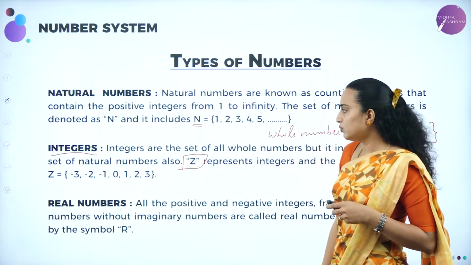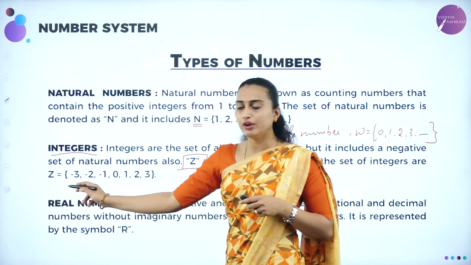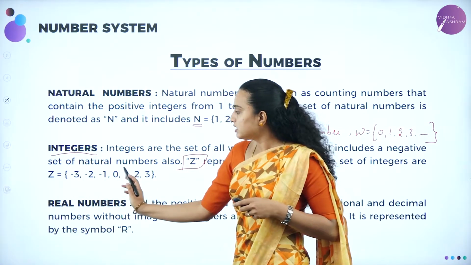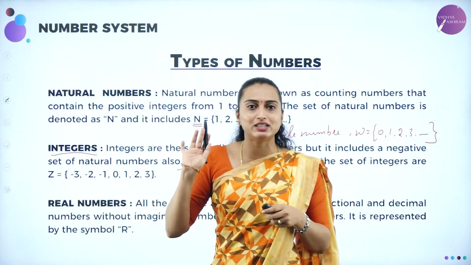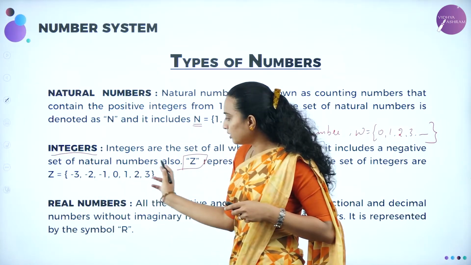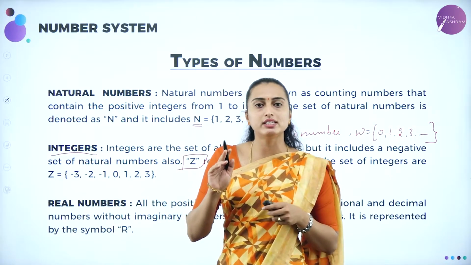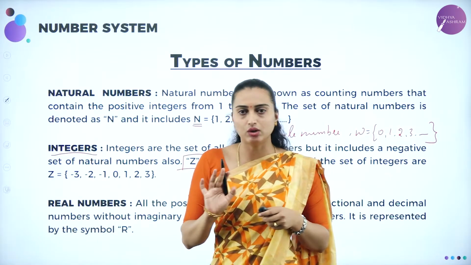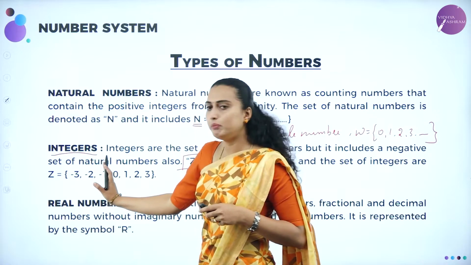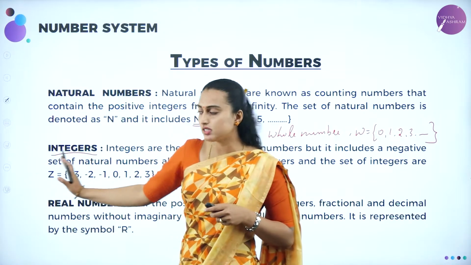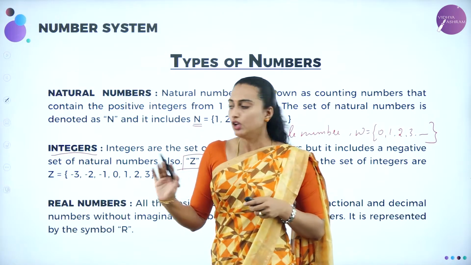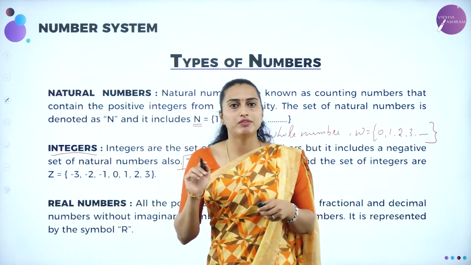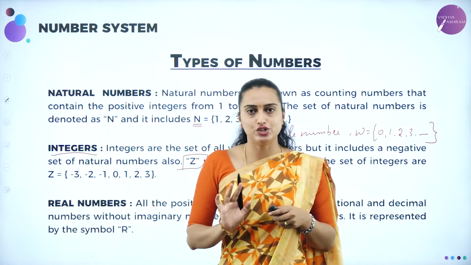Okay, so next, how are we going to write it? See, to the left hand side of 0 you always write the negative integers, and to the right hand side of 0 you write the positive integers. Left hand side of 0 contains the negative numbers, right hand side of 0 contains the positive numbers. Overall we have the set of integers.